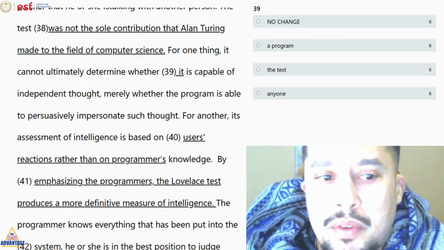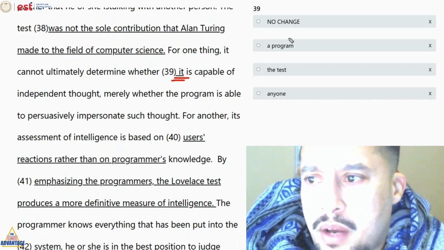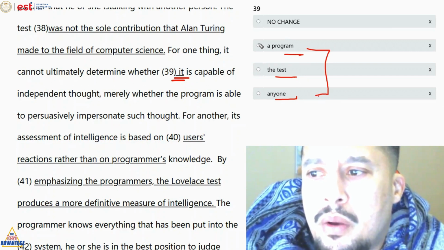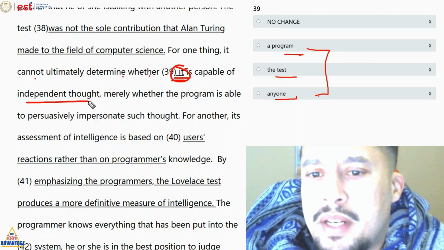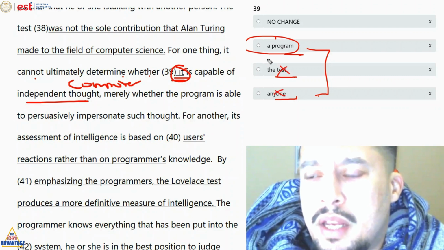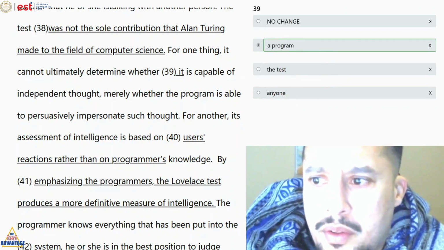Question number 39. شايفين هنا السؤال pronoun. أنا عندي noun. ركزوا على noun. بنتكلم عن إيه بقى؟ It cannot ultimately determine whether blank is capable of independent thought. بنتكلم عن الكمبيوتر، البروجرام، مش التاست ولا anyone. بنتكلم عن البروجرام. Here 39 only give it B.